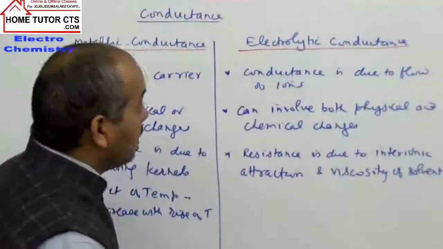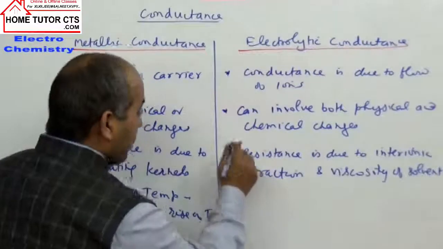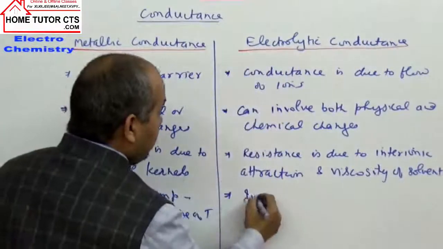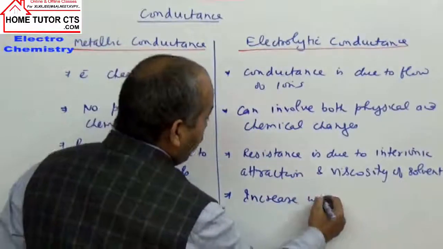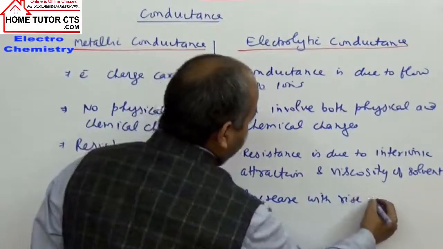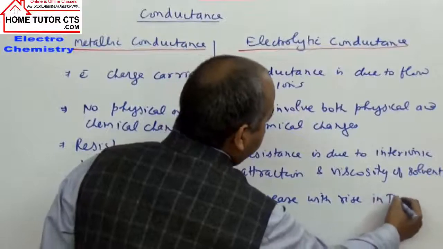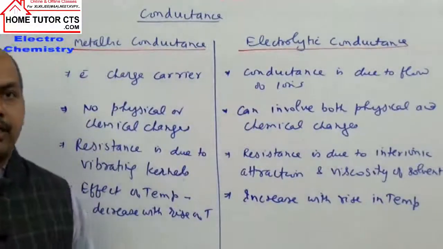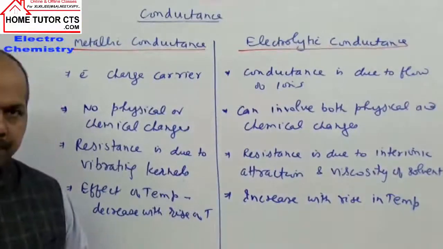Now when we take the effect of temperature on electrolytic conductance, it increases with rising temperature. Can you tell why? Simple logic.